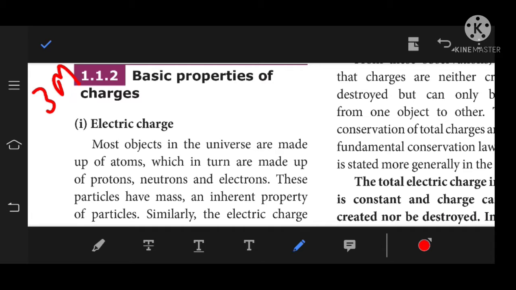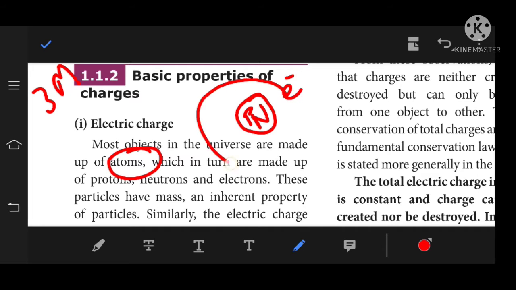Most objects in the universe are made up of atoms. So we know that the atom has a massive core at the center called the nucleus. The nucleus consists of protons and neutrons, like parota and salna. But the extra bone piece is always outside that parota, so that is our electrons. Inside the nucleus, protons and neutrons are tightly bound together. These particles have mass: proton, neutron, electrons. These three particles have mass.